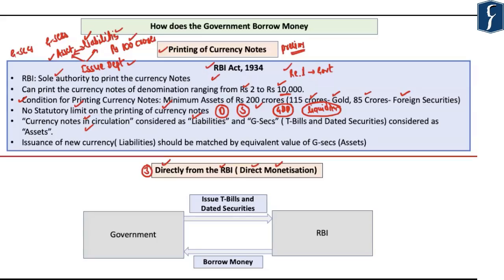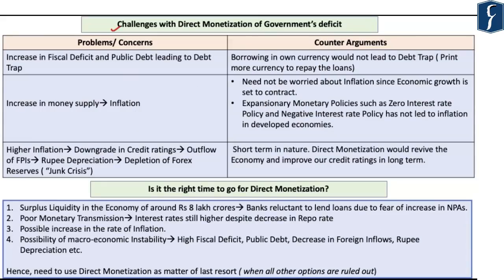Now, based upon this understanding of printing of currency notes, if you look at the direct monetization of the government's deficit, in case of direct monetization, the government issues the treasury bills and the dated securities directly to the Reserve Bank of India, and by doing so, the government borrows the money. So as you can see here, in case of direct monetization, just like the indirect monetization, there is inflow of additional money into the Indian economy. Now coming to the challenges with direct monetization of government's deficit, and a very important question as to whether it is the right time for the government to go for the direct monetization.